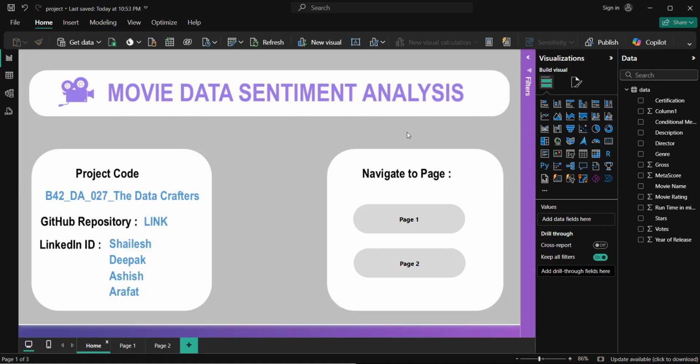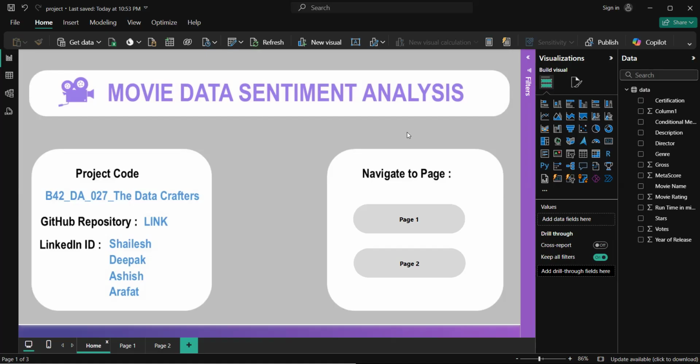So web scraping was done with the help of Beautiful Soup and Selenium. And once scraping was done, we made sure that we were cleaning the data that we have fetched from those websites. And to clean, we have used Pandas and NumPy. And once cleaning was done, we also visualized the data that we were getting from those websites. And for that, we used Matplotlib, Seaborn, and Power BI. And once visualization was done, we used sentiment analysis with the help of NLTK and also TextBlob.